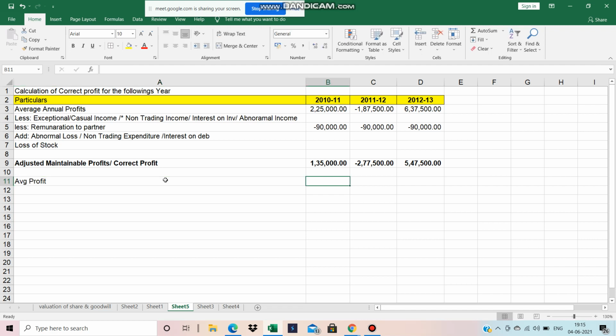So the average profit is how much? The average profit will be, you have to add all these things and divide by 3. So the average profit is this plus this, divided by 3. So as a result, our average profit will be 1,35,000. Clear for all? So the average profit.